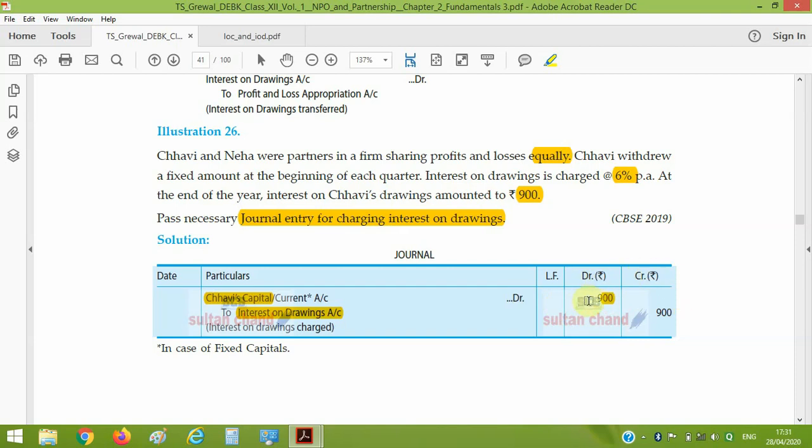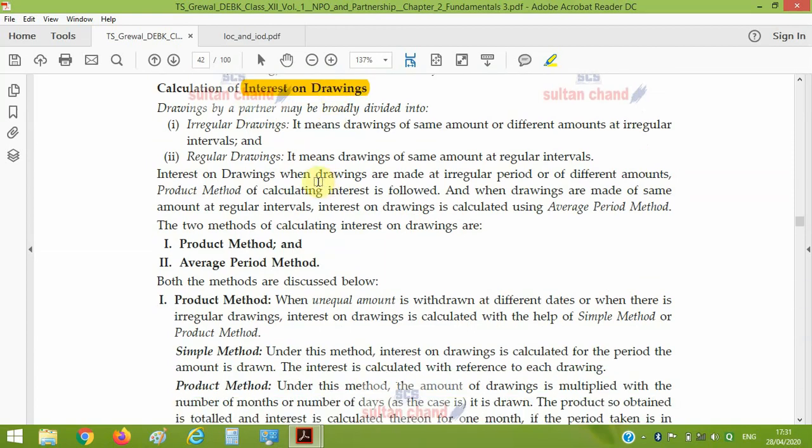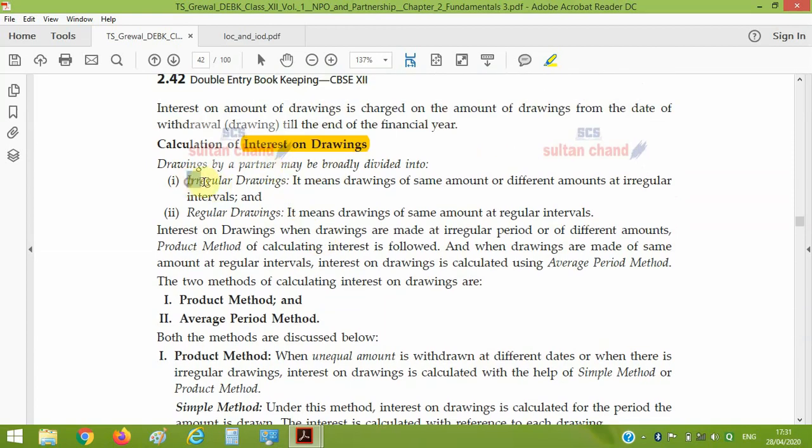But how to compute the interest on drawing? Here the amount is given, but how to compute, we will do in the next question. That is calculation of interest on drawing. How do we calculate the interest on drawing? There are two types of drawings. Some partners do irregular drawings. It means drawings of the same amount or different amount at irregular intervals.